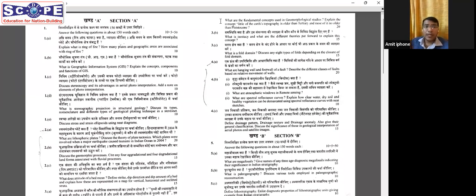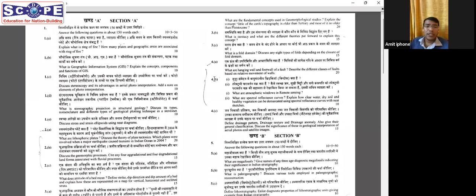Then coming to 3B, isostasy theories, very easy question, straightforward. 3C, fold domain. Discuss any 8 types of fold depending on the closure of fold domain. This is a question which, I think, has come for the first time in the UPSC domain, because though we have studied many types of fold classifications, Fleuty's classification, and many other things, fold domain is something which has been asked for the first time.